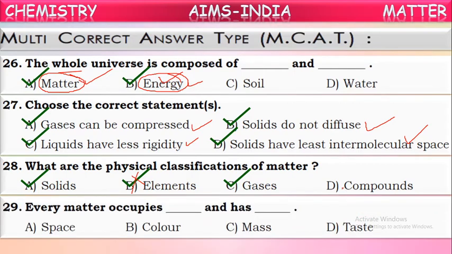Next, every matter occupies dash and has dash. What are the properties of matter? Every matter occupies some space and it will have some mass also. And even it can be perceived by our senses. Some matter can be seen, some can be smelled, some can be touched, some can be felt. So every matter has mass and occupies some space. These are the basic properties of matter actually. So space and mass are correct here.